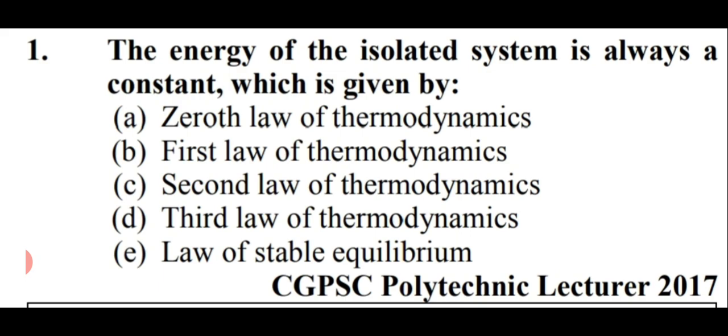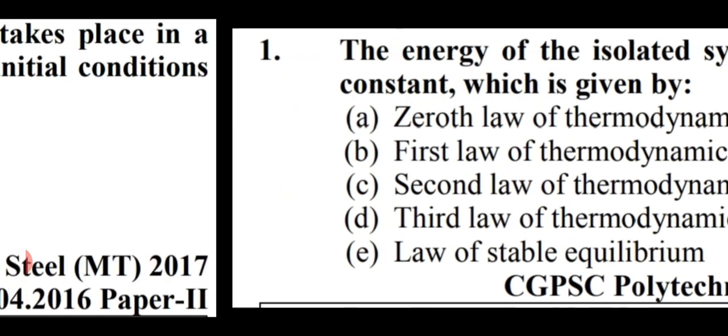Friends, the energy of the isolated system is always constant and it is given by the first law of thermodynamics, that is option number B. And let me tell you that in an isolated system, the change in energy as well as the change in mass both are zero. Okay, so the right answer is option number B, first law of thermodynamics. Let's move to next question.